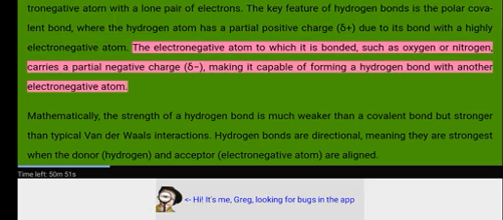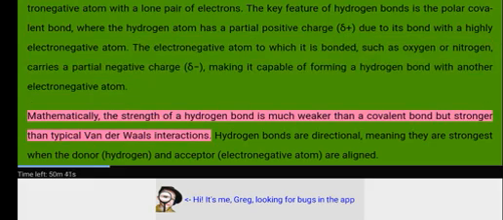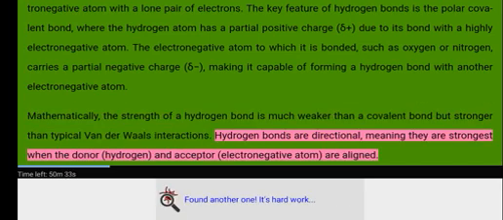The electronegative atom to which it is bonded, such as oxygen or nitrogen, carries a partial negative charge, delta minus, making it capable of forming a hydrogen bond with another electronegative atom. The strength of a hydrogen bond is much weaker than a covalent bond but stronger than typical van der Waals interactions. Hydrogen bonds are directional, meaning they are strongest when the donor, hydrogen, and acceptor, electronegative atom, are aligned.